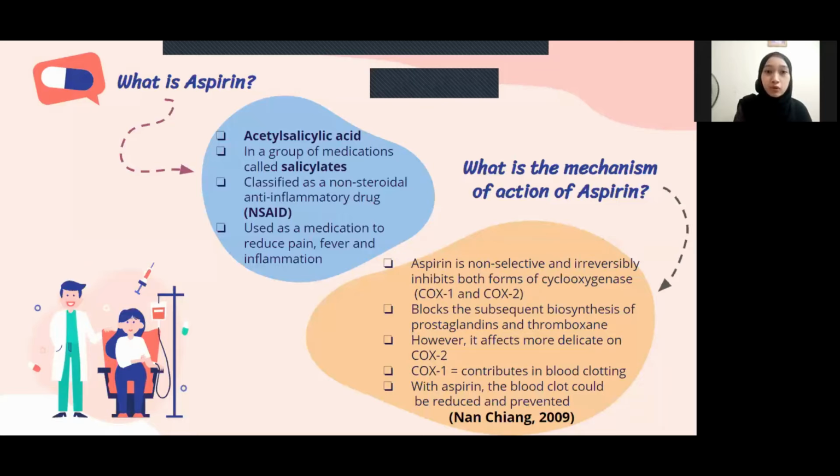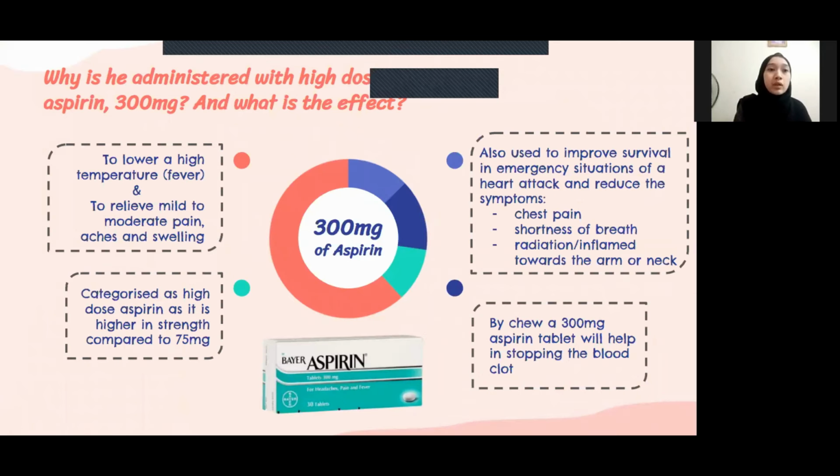So, what is the function of COX-1? COX-1 contributes to blood clotting. So, with the usage of aspirin, the blood clotting process could be reduced and prevented. Okay, why is he administered with high dose aspirin, which is 300 milligram, and what is the effect? So, aspirin 300 milligram is considered high dose aspirin as it is higher in strength, while low dose aspirin is classified as 75 milligram. So 300 milligram is considered high dose aspirin.